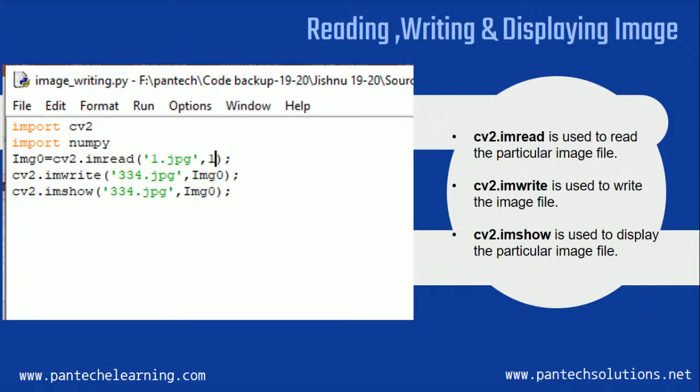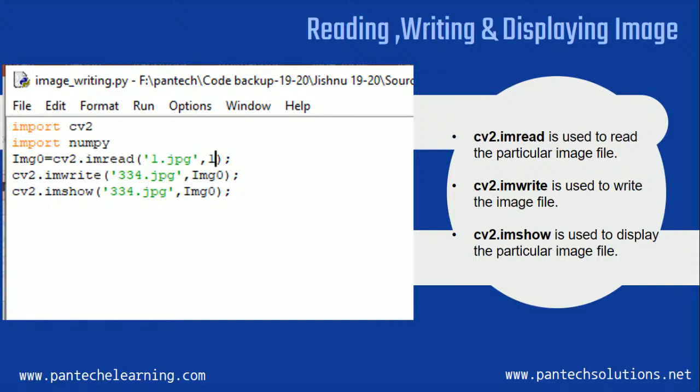Whenever we do image processing and want to read a particular image, make sure that the data path is correct. If you put the image and the code within the same folder, you need not give a data path.